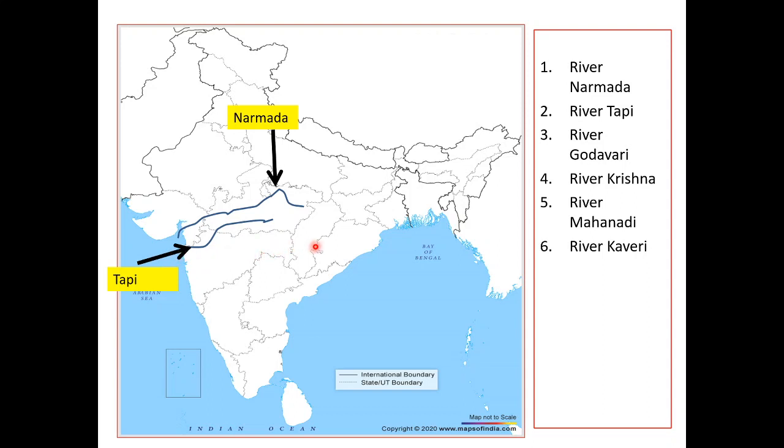It originates also in Madhya Pradesh near Multai. After that, it enters Maharashtra and flows into the Arabian Sea. These two rivers are west flowing rivers. They are very important in terms of map location.